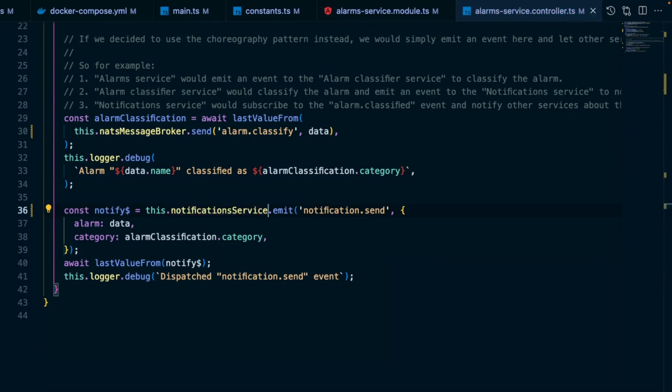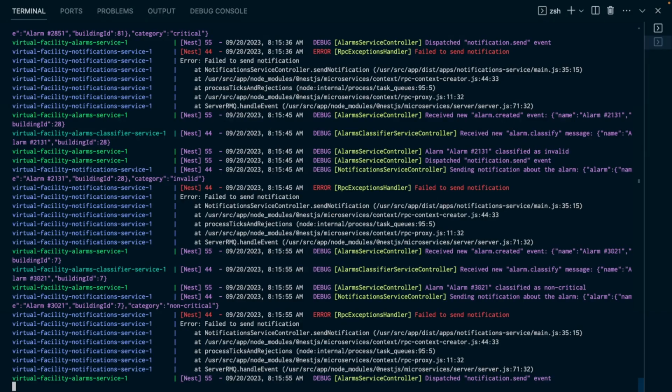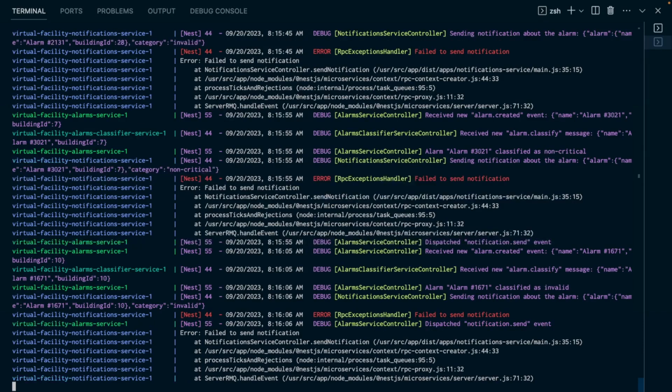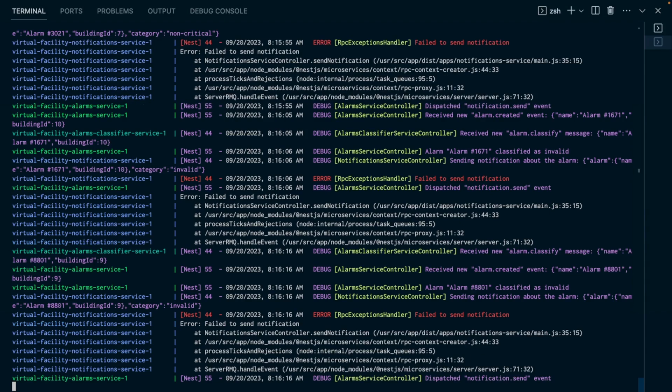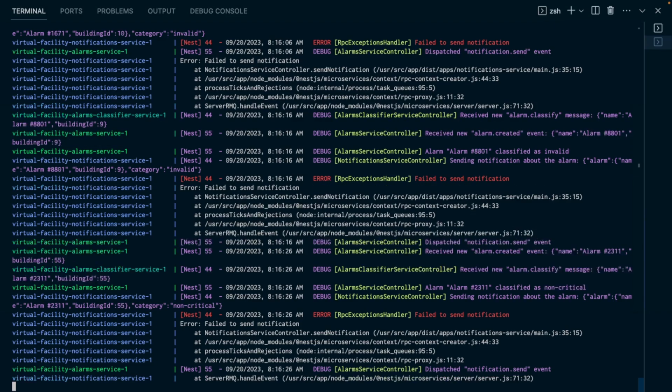Let's save our changes, head over to the terminal, and make sure everything is up and running. As we can see from the logs, the failed to send notification error was logged down to our console. However, the message was not redelivered to the consumer service. This is because the RabbitMQ transport strategy, as we mentioned earlier, automatically acknowledges messages after delivering them to the consumer service. So, how can we manually acknowledge messages?